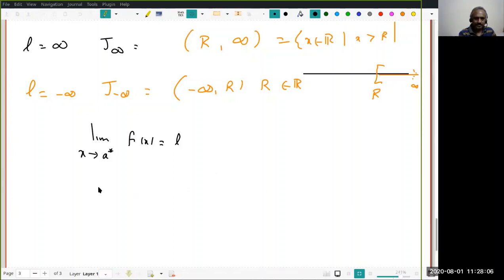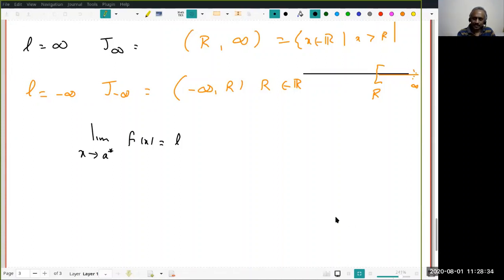If x is approaching a star, that means in a suitable neighborhood of a star. Please go slow. Don't use words I never used. I don't know what is meant by a neighborhood. Forget about what you learned earlier. I have no idea about neighborhood, and you cannot even say a suitable neighborhood. You are again forgetting.